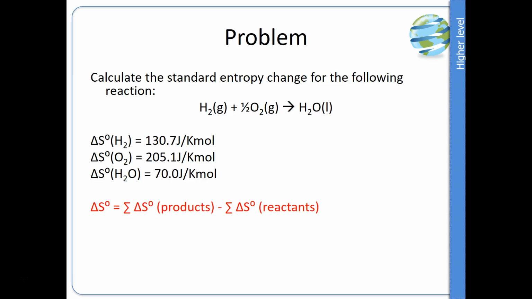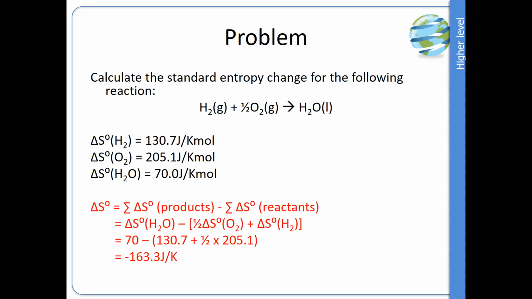As we know, it's products minus reactants, the sum of. So we add up the sum of the products, which is just water in this case. But then we'd subtract the sum of the reactants. But as you can see from the equation, we only have half of an O2. Therefore, we must multiply the entropy, in this case 205.1, by a half. That reflects the stoichiometry of our equation. And you can see here we've only got 1 mole of the H2, so we don't need to do anything to that value. This can then be worked out to give us our entropy value.